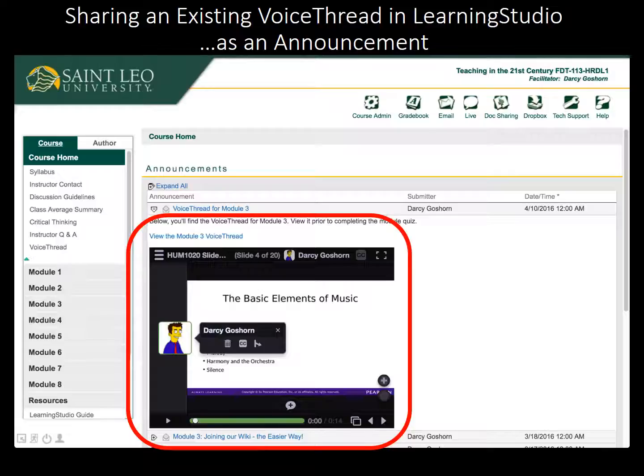Notice that you and your students can interact with it directly inside the announcement if you've used the Embed option. They can click the blue hyperlink to view the VoiceThread if you've used the Link option. You can also use the Link and Embed options inside discussion posts, or any other area of Learning Studio that allows you to insert links or HTML code.